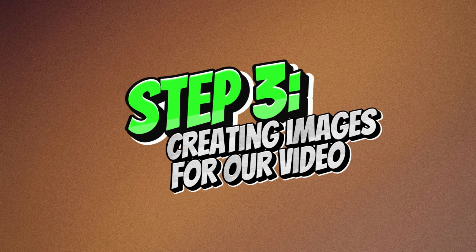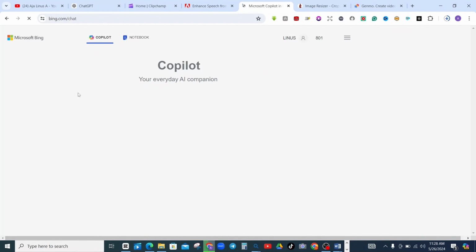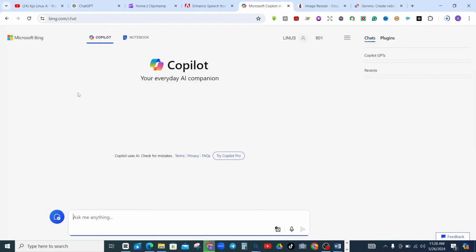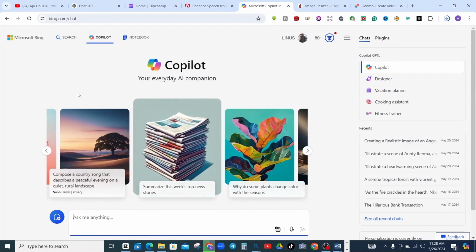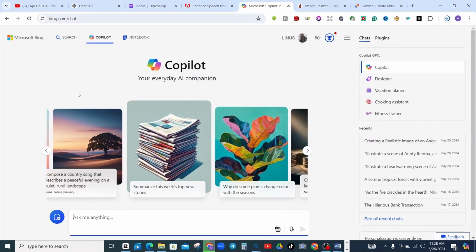So we will now go over to Bing, which we are going to use to generate our images. However, there are other tools that you can use, but I selected Bing AI images because I prefer it for the quality of images it gives me. You can use other tools such as Meta AI and Leonardo AI. But before you generate your images, you need prompts.